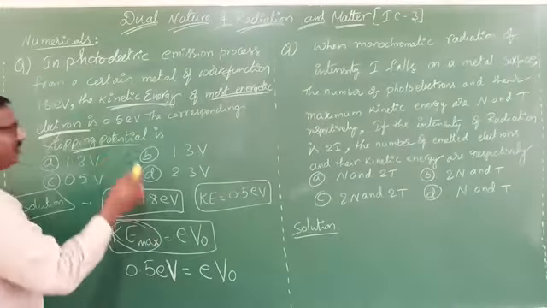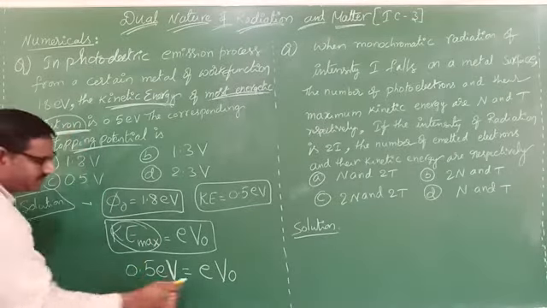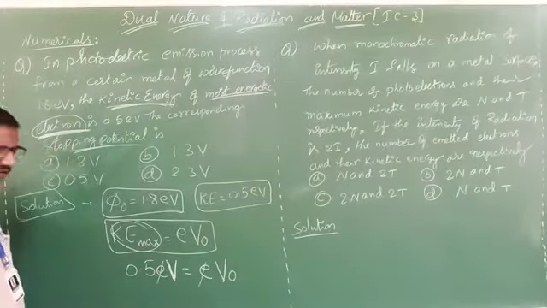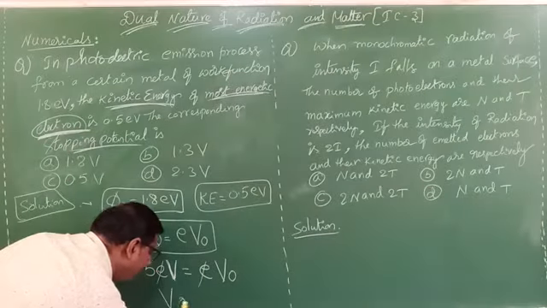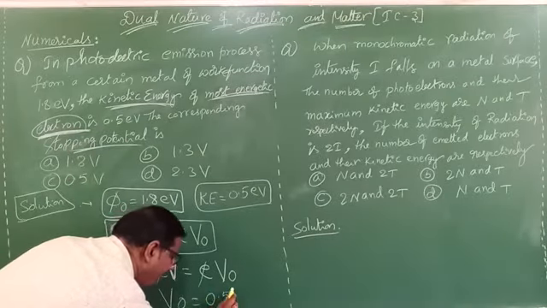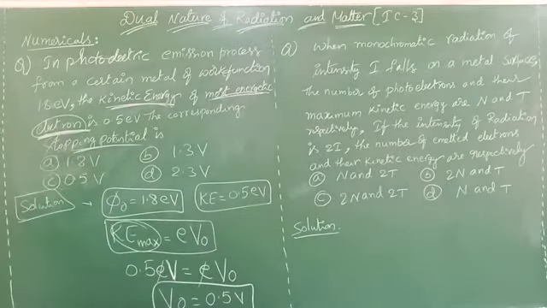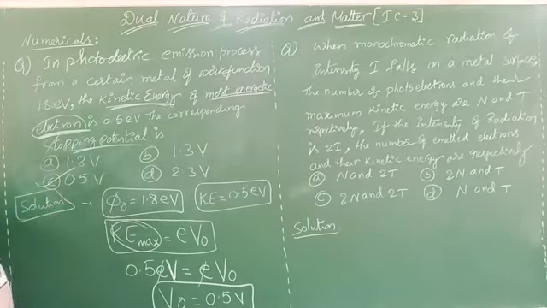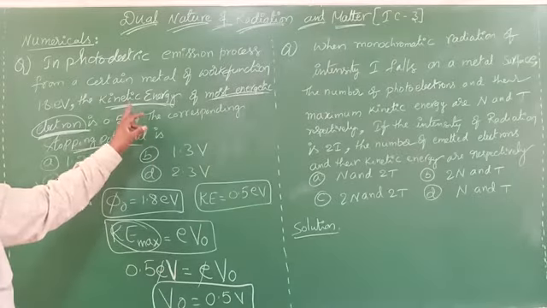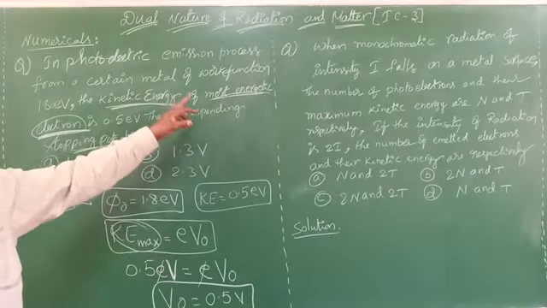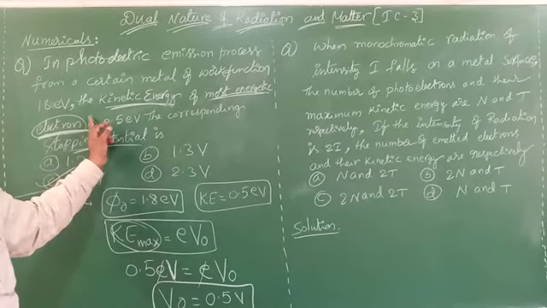Here one electron is considered, so the e on both sides will cancel. Then the stopping potential V naught equals 0.5 volt. So the answer is the third option. Clear? Very simple. The kinetic energy of the most energetic electron is nothing but K e maximum.